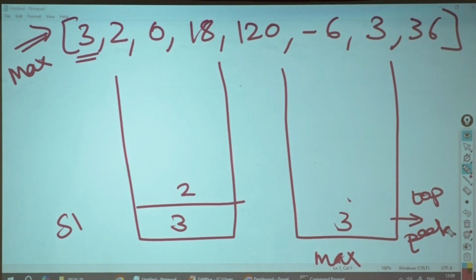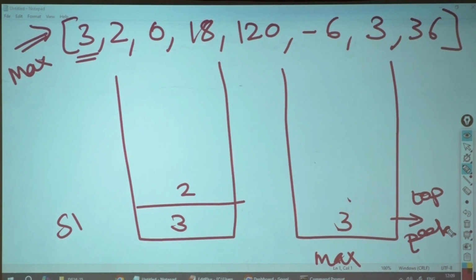After adding 2 more, I will ask you again to search for the minimum. Again what will you do? O of n. Because now you are changing the size of the array, you are changing the elements of the array. Every time you search for a minimum, you will have to iterate through the entire array. Am I iterating when somebody asks me to find the minimum? No. What am I doing?